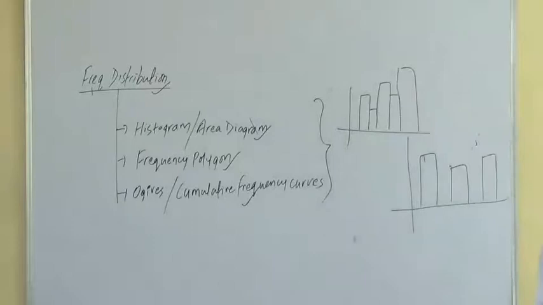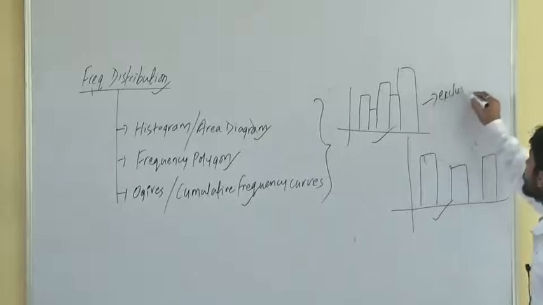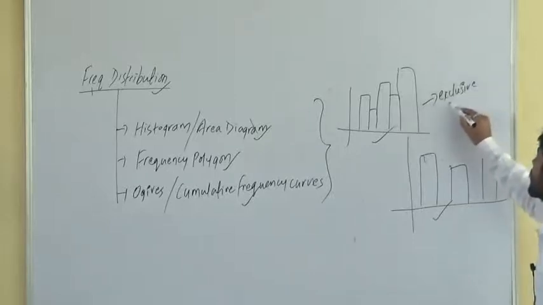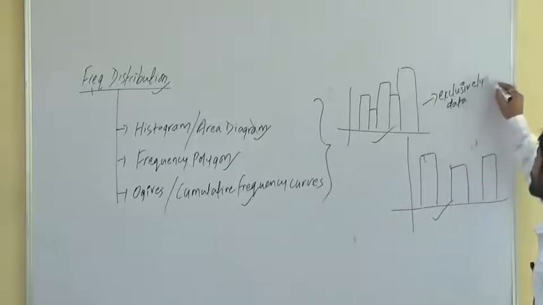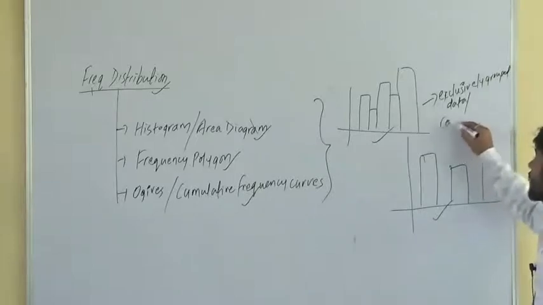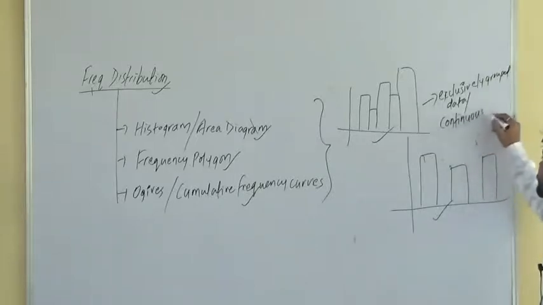What is the reason behind the bar diagram looking this way, and the histogram looking this way, with all the bars attached to each other? The reason is that a histogram can be prepared only in the case of exclusively grouped data, also called continuous data.